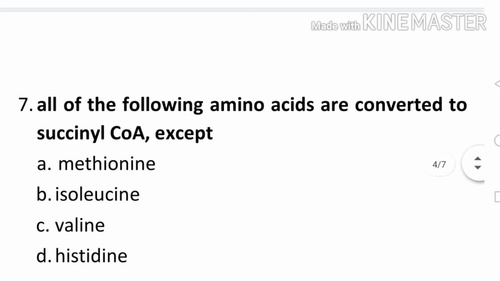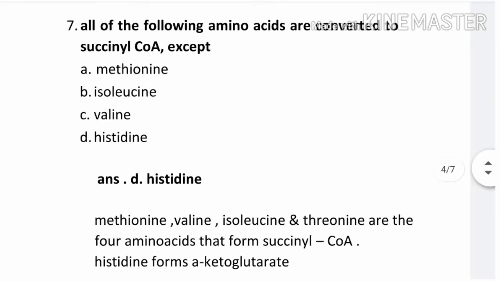Question number 7. All of the following amino acids are converted to succinyl coenzyme A except option A methionine, B isoleucine, C valine, D histidine. The correct answer is D histidine. Methionine, valine, isoleucine and threonine are the 4 amino acids that form succinyl coenzyme A. Histidine forms alpha ketoglutarate, not succinyl coenzyme A.